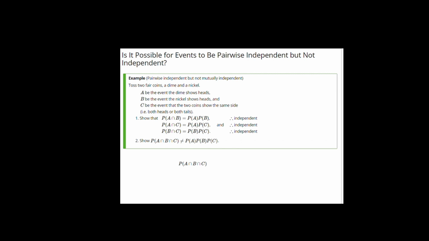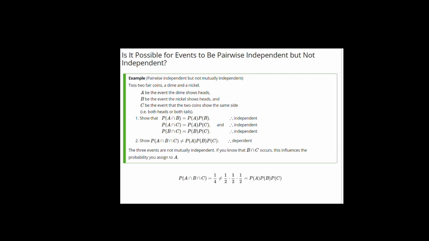That means the dime shows heads, the nickel shows heads, and both coins show the same outcome. That's essentially redundant. In other words, it's the probability they're both heads, or 1/4. And that's clearly not the same as the product of the three probabilities, P of A times P of B times P of C. That product being 1/2 times 1/2 times 1/2, or 1/8. So these three events are not mutually independent. They're dependent. That seems intuitively pretty clear.